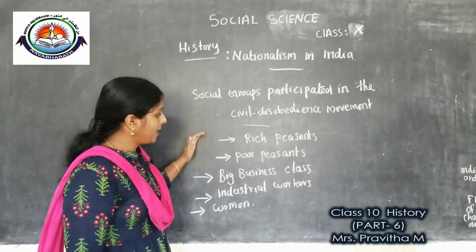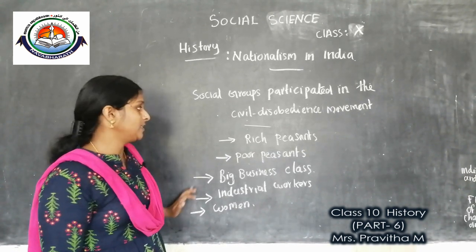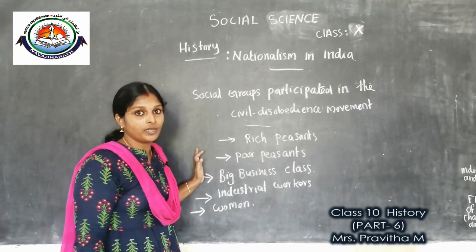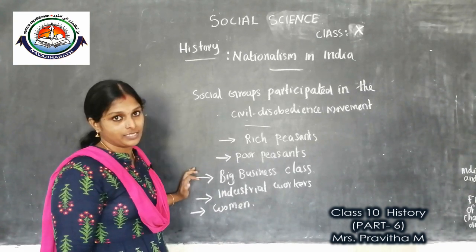These are the main social groups that participated in the civil disobedience movement. One by one we will discuss.